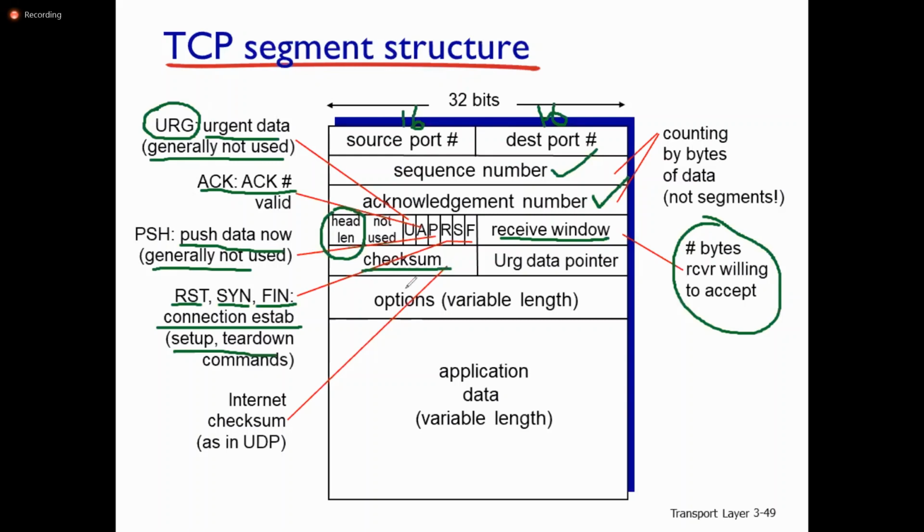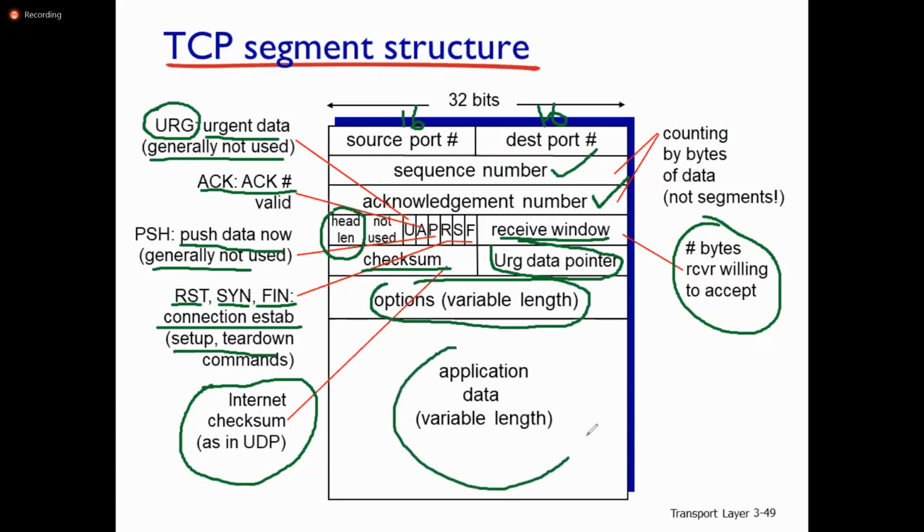Then the checksum, as we have seen already in UDP, is the error control information. It is used for error detection, not for error correction. Then the urgent data pointer, then some optional information that is variable length. Finally, the application data is also variable length. There is no restriction on the size of the segment in TCP because it is a connection oriented protocol. So this is the TCP segment structure, and you need to remember it.